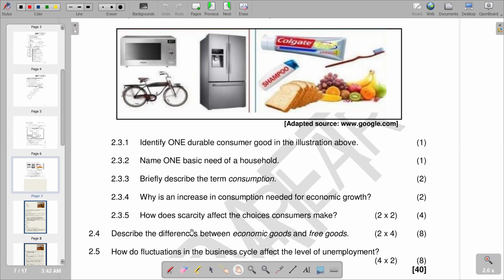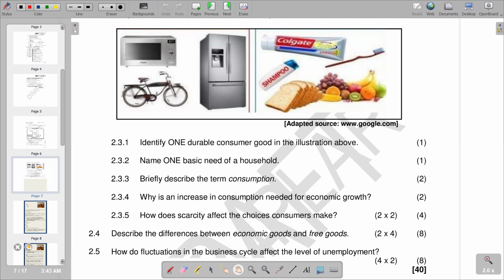So the question is asking us how scarcity affects the choices consumers make. Obviously, the choice that you're going to make is going to be limited within the budget that we have. It's going to be limited to the resources that we have, so you can only choose what you can afford to buy. So in that case, your choice has been limited. So this is what we have for 2.3.5.